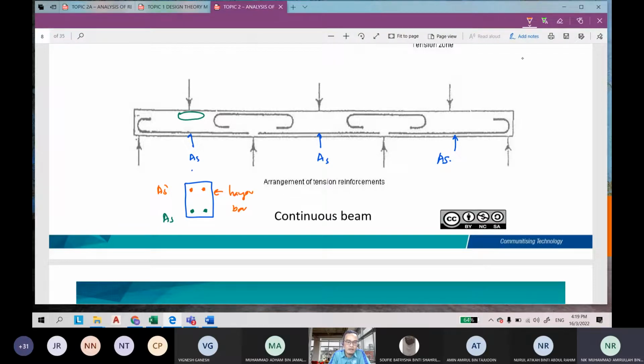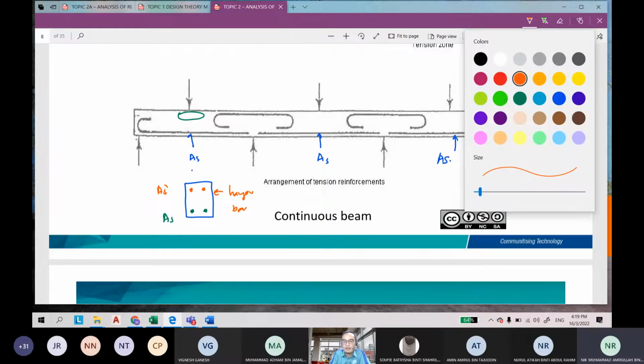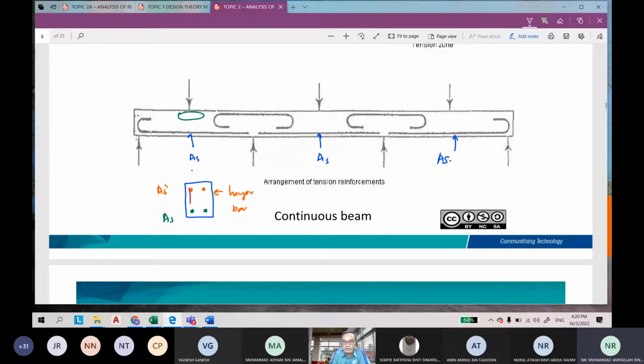So we can complete our loop of shear reinforcement later. Without hanger bar, we cannot construct the shear reinforcement. So we need the hanger bar. Okay, clear? Any questions up to now?